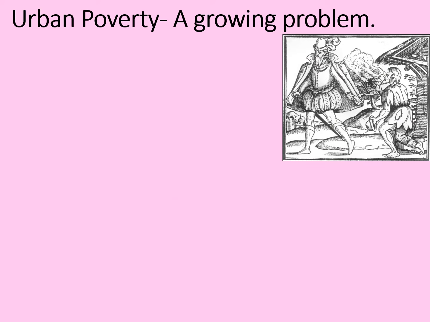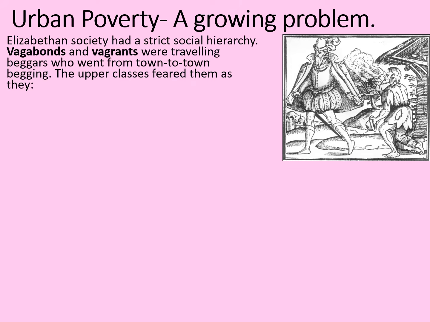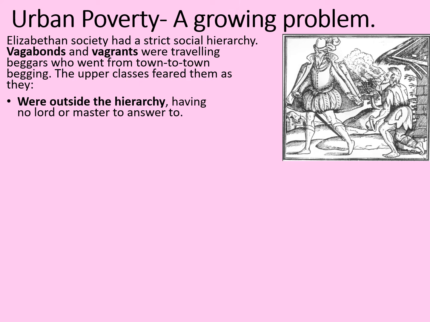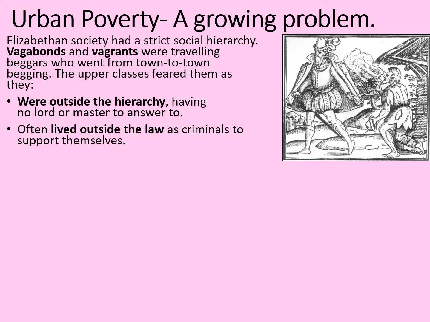This was a growing problem, and poverty in towns was only getting worse. Elizabethan society had a strict social hierarchy. Vagabonds and vagrants were travelling beggars who went from town to town begging. The upper classes feared them, as they were outside of the hierarchy, having no lord or master to answer to. They often also lived outside of the law as criminals to support themselves.